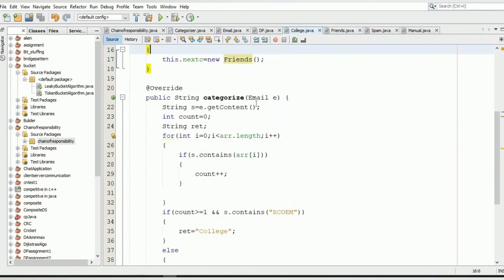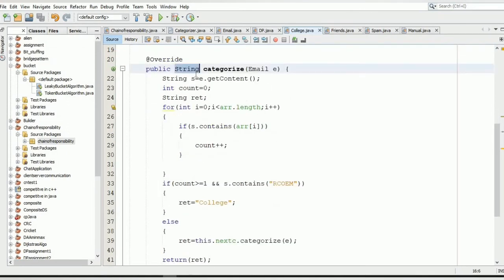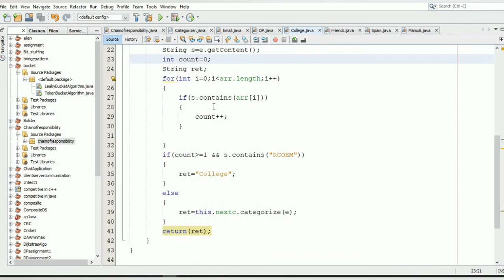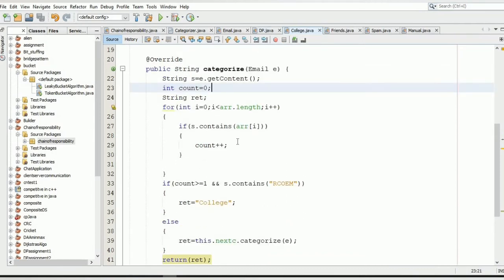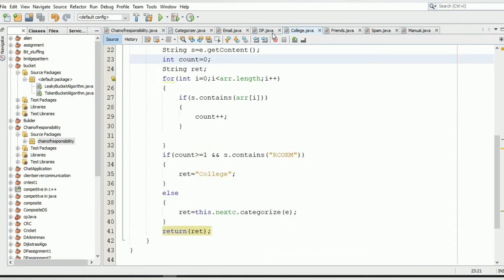In this, the categorize method of college will accept an argument of type email and its return type is string. Here, like in the DP class, in the college class we are also checking the contents of the email. If it contains the given value of the array, then we will increment the counter.